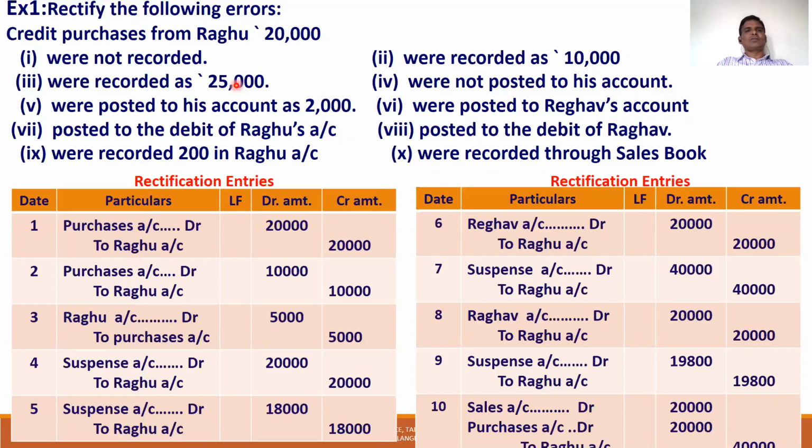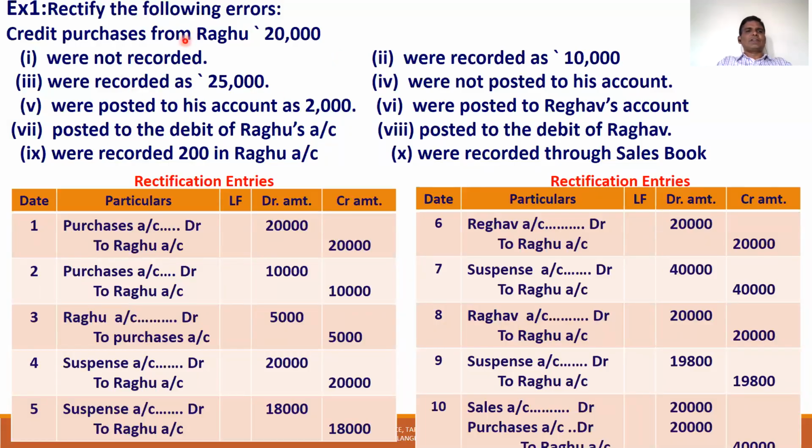The right entry: first of all, what is the credit purchase entry? When goods are purchased, purchase account is debited and the giver is credited. The right entry is purchase account debit to Raghu account. This is the right entry you have to know. So we write one by one.